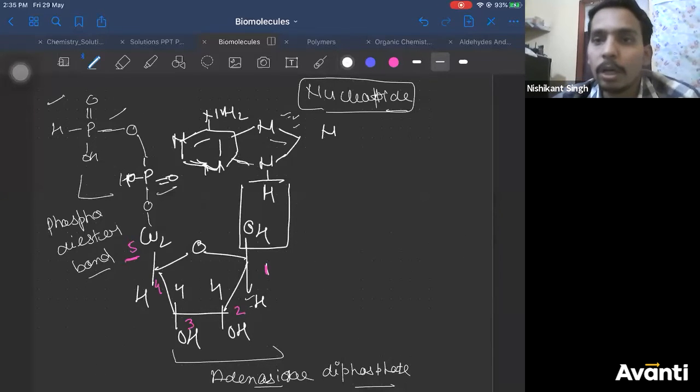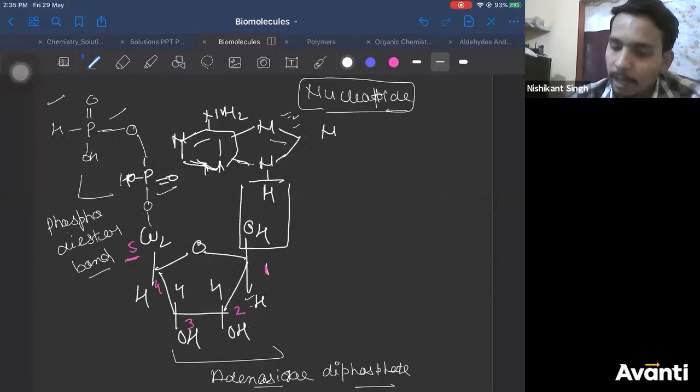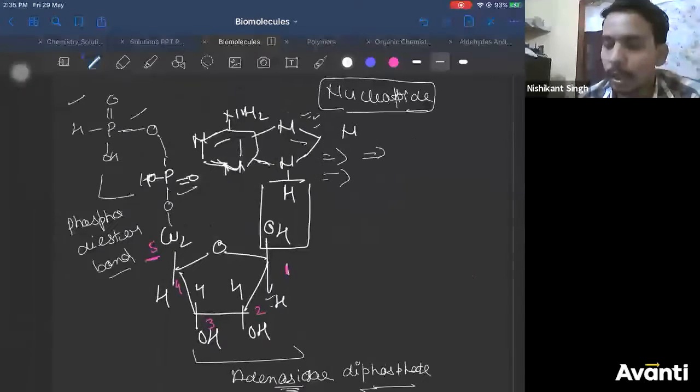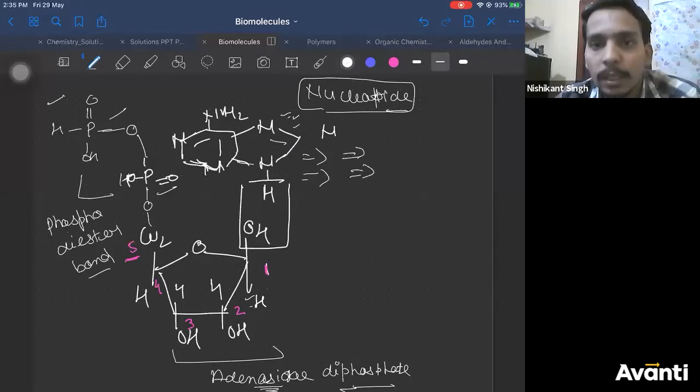So this is your nucleotide structure, right? If you take adenine, it is called adenosine phosphate. If you take guanine, it is called guanosine phosphate. Cytosine, it is called cytosine phosphate, right? So accordingly.